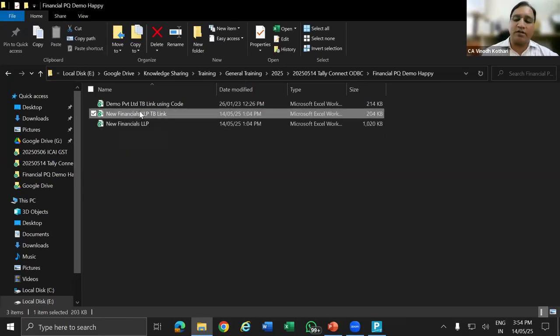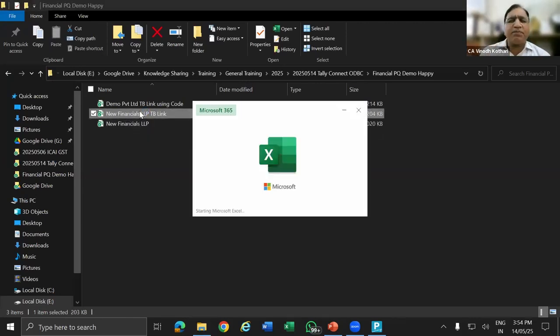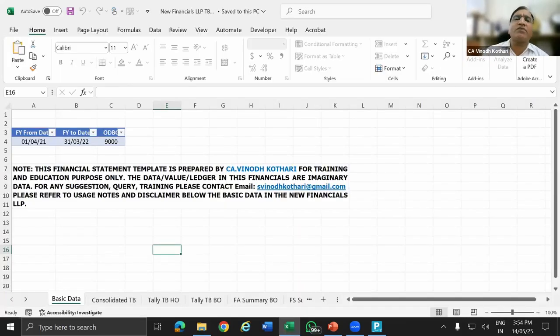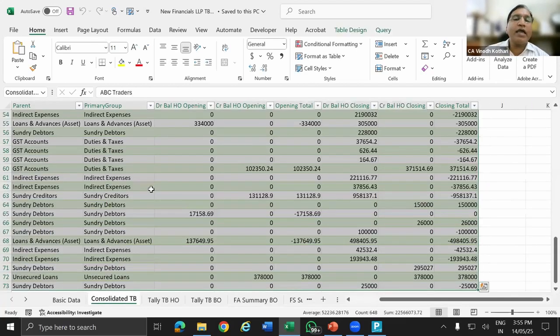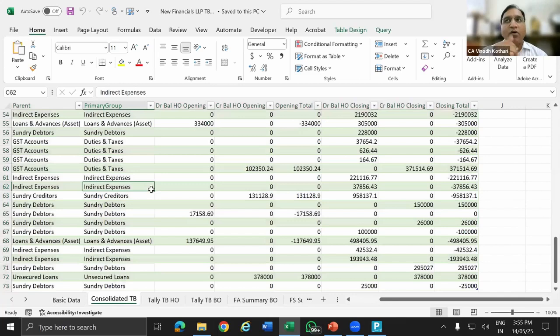Second is the financial. Now, while taking this Power Query, someone has asked, sir, if someone updates, then what happens? Now, if someone updates, it is overlapping. So to avoid this, what I did is, I have created one step. That is, one file will have a link to Tally. So when I have a link to Tally, I will refresh my trial balance in this.